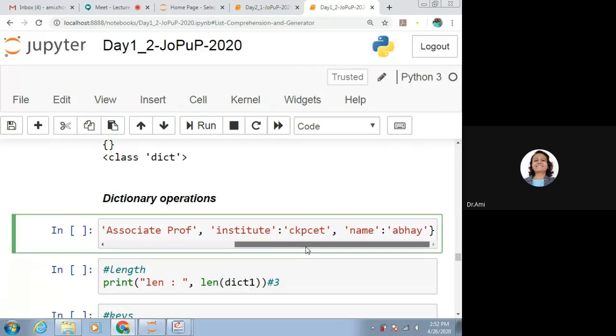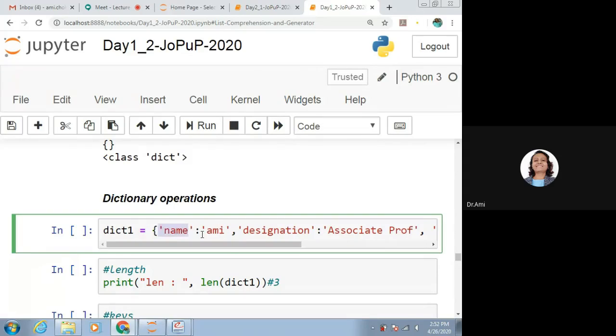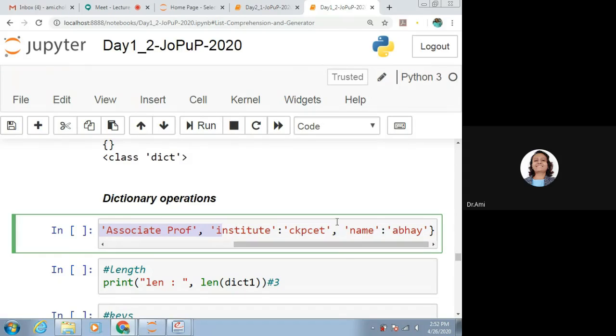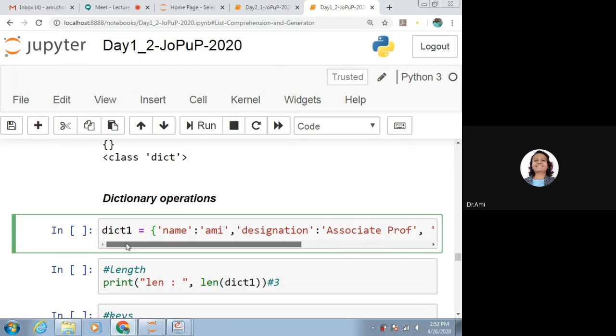No. Why? Because it has name equal to Ami and name equal to Abhay. Two values are there, but it is not going to contain two values because it has a unique key and its value also will be unique. So here it is not going to consider two values, but it will only consider one value, and that Ami will be replaced with Abhay.